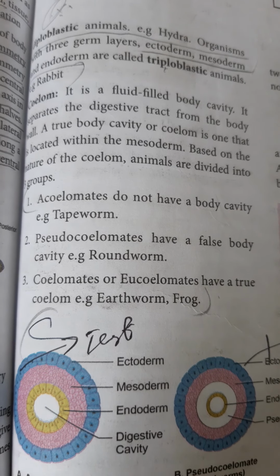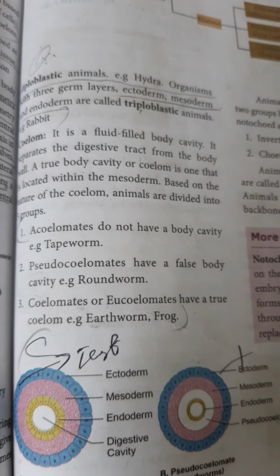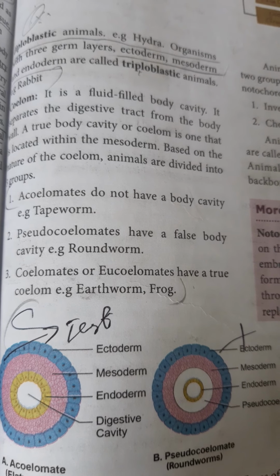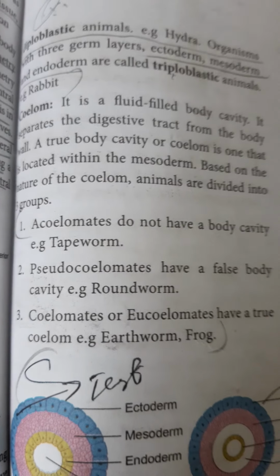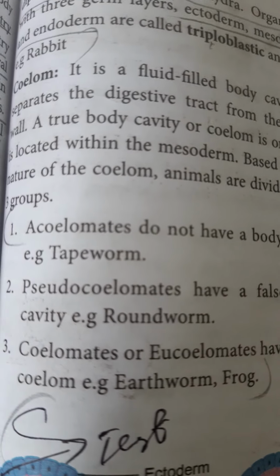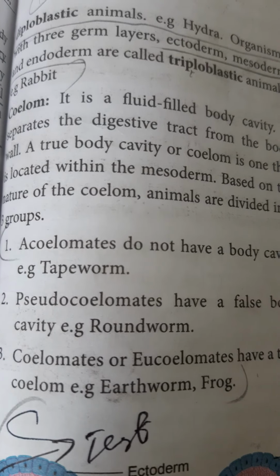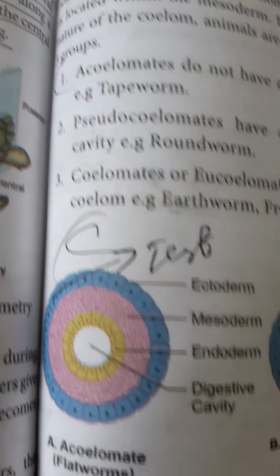It separates the digestive tract from the body wall. A true body cavity or coelom is one that is located within the mesoderm. Based on the nature of the coelom, animals are divided into three groups: acoelomate, pseudocoelomate, coelomate. A means without or absent. So the body cavity is absent in some animals. That means they do not have a body cavity, coelom. Example, tapeworm. Then pseudocoelomate.